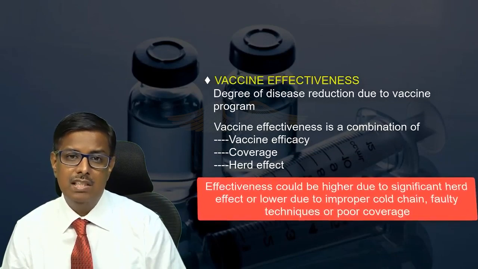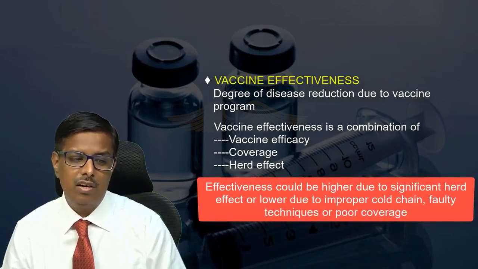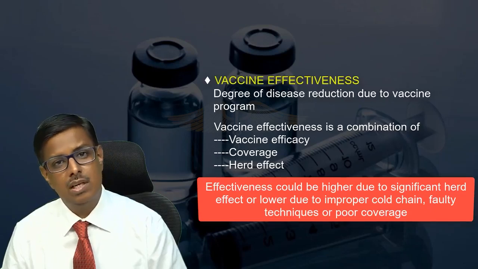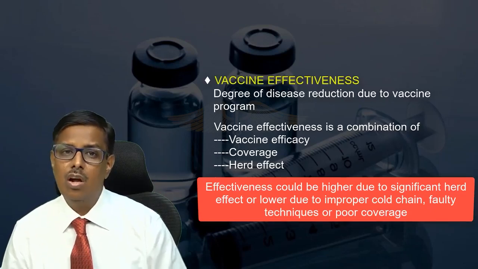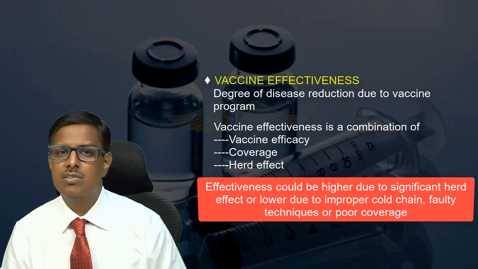Remember, vaccine effectiveness in a population could be higher due to significant herd effect, or lower due to improper cold chain, faulty techniques, or poor coverage. So you should all remember these general points, and then you can safely start vaccinating your children.